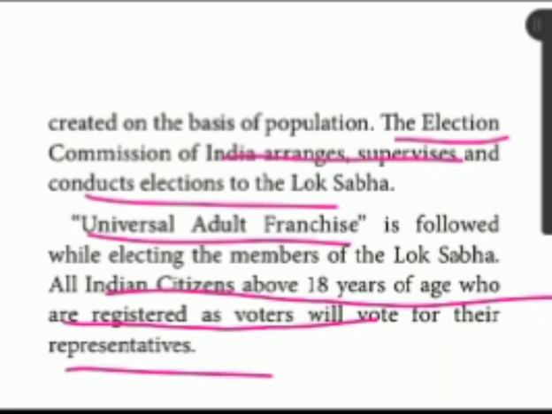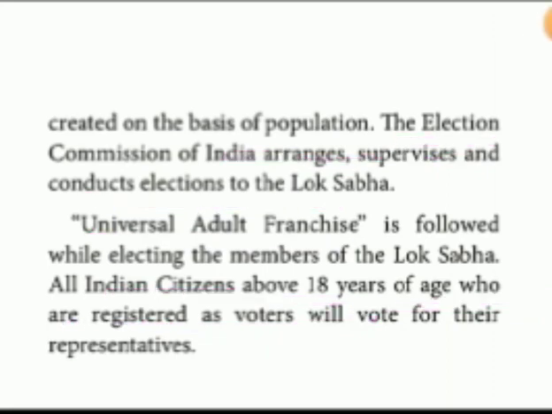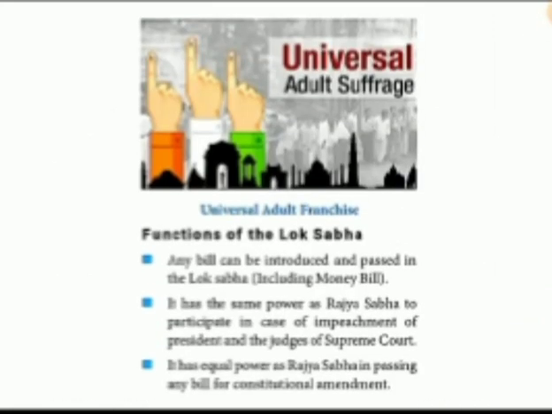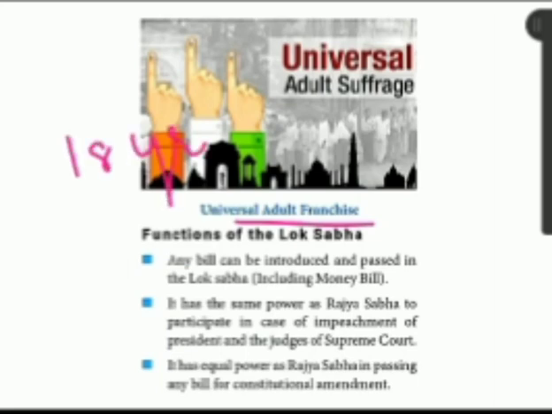They have the right to cast their vote. In such a way, we are electing Lok Sabha members. The next one given here is universal adult suffrage, universal adult franchise, the casting of votes, as I told just before, for those above 18 years of age.